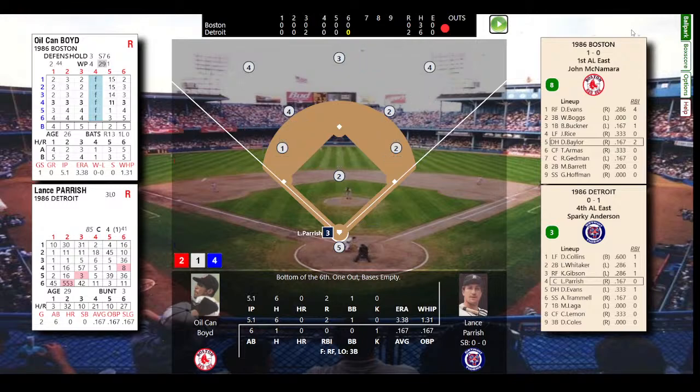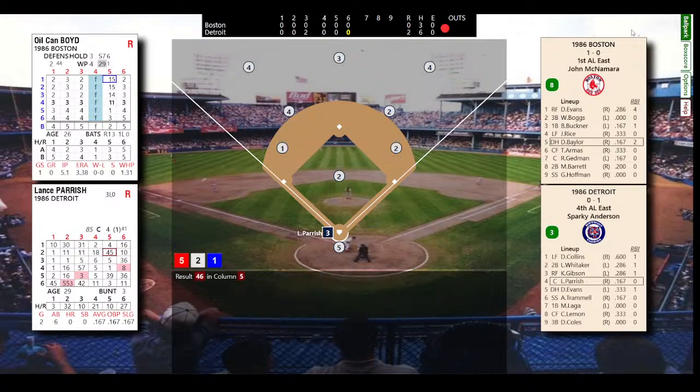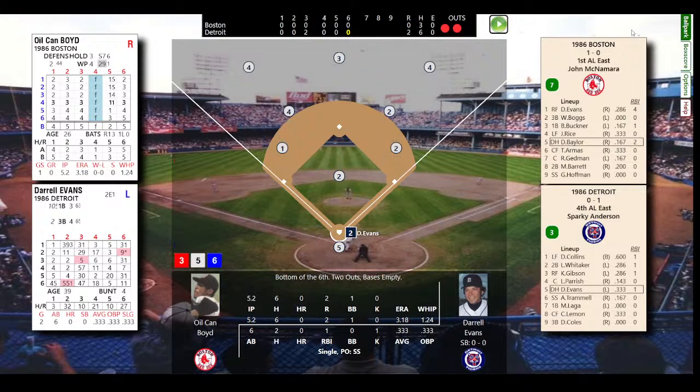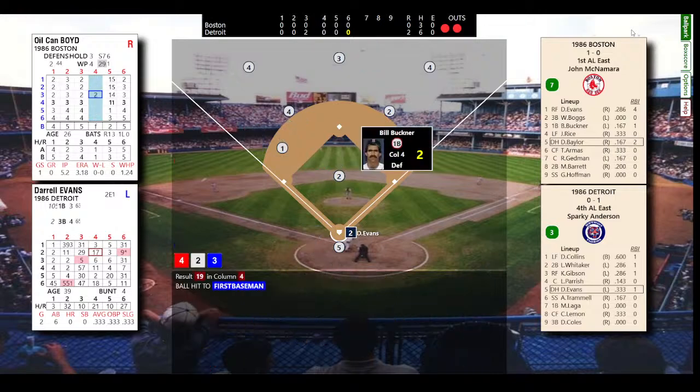Here's Parrish now. Fly ball. Armas is there. Two outs, bases empty. And here's Darrell Evans, 1 for 2 today. Ground ball to Buckner. He makes the play. We're through 6. No runs, Detroit 2, one hit, Red Sox nothing, none left on.